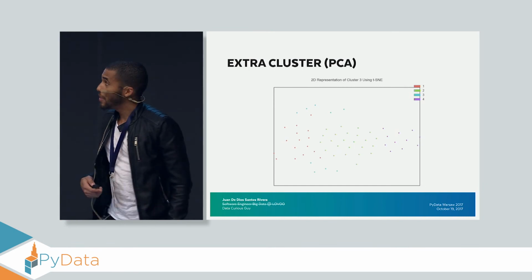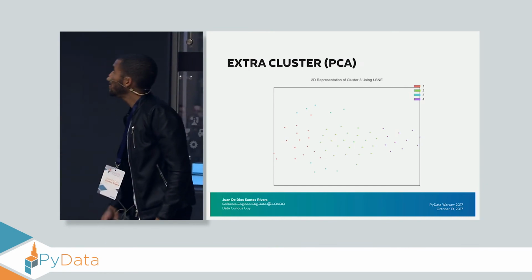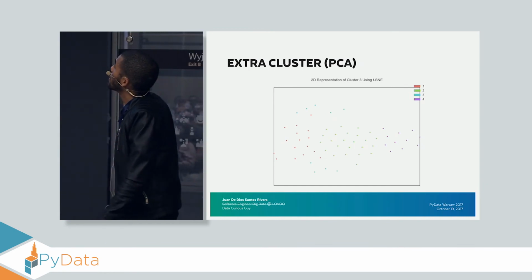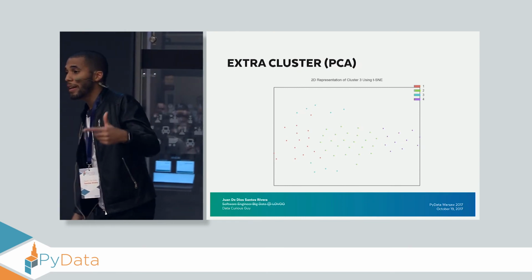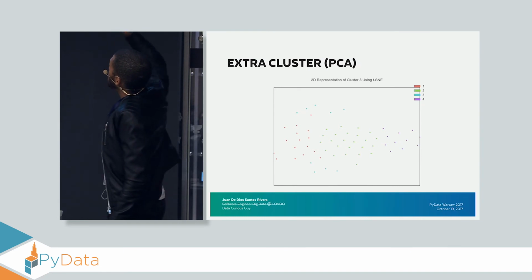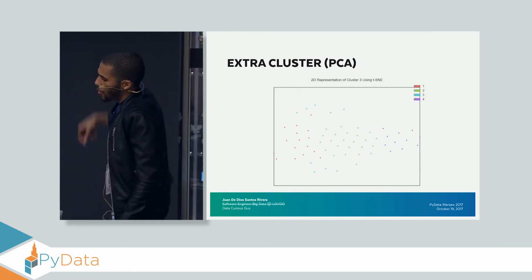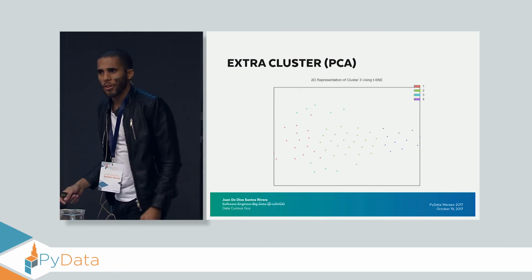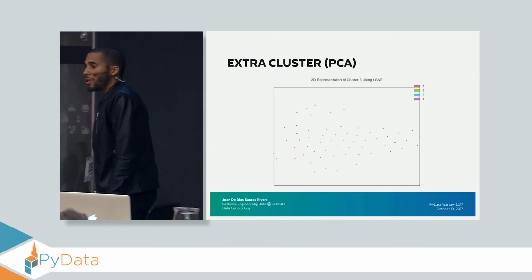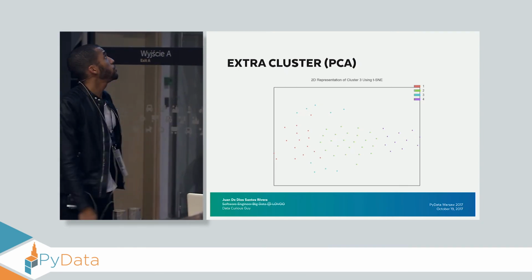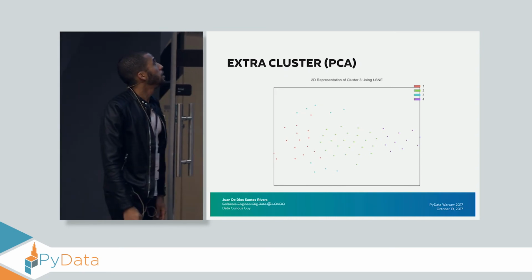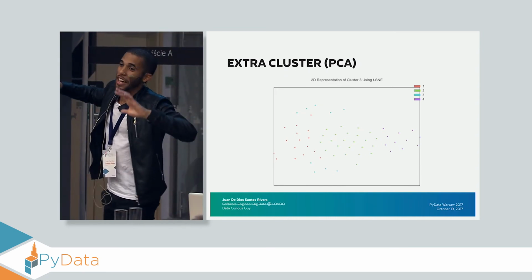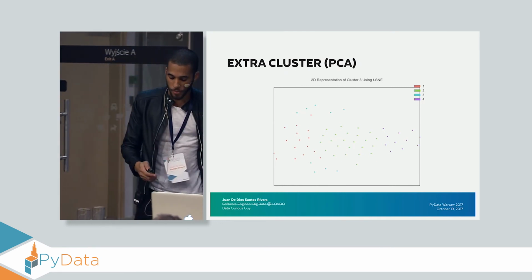And this is the PCA for the second clustering I did, and it doesn't look that interesting, except for the fact that on the third cluster, the one that had rap and electronic music, I have 5 points up there and 4 points down. And I have no idea what they are because I didn't actually go see the songs, but I'm just going to assume that on top I have the electronic ones, and on the bottom I have the rap songs, because in an ideal world, this would be happening.